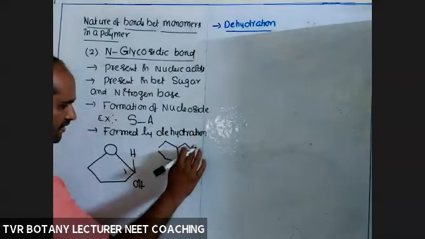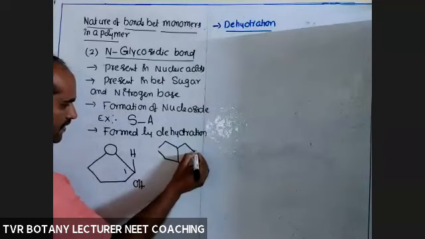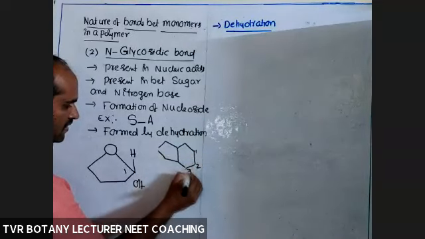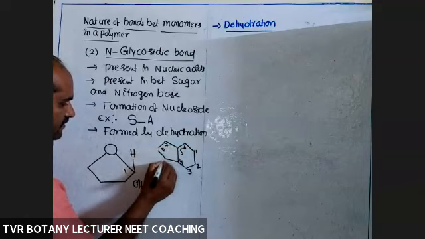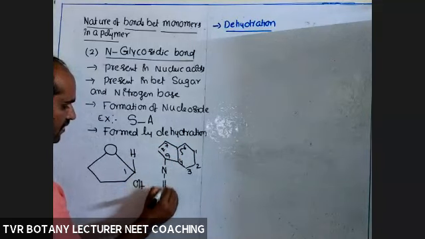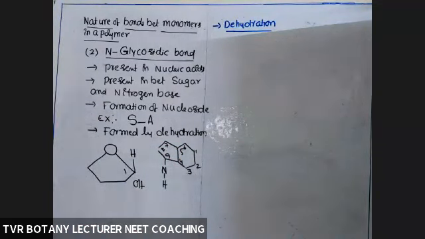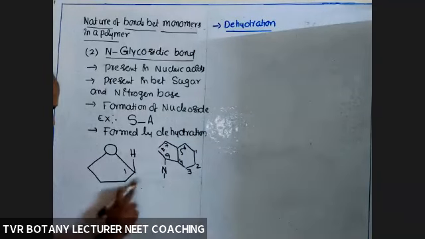Already I told you the numbering on that day. 1, 2, 3, 4, 5, 6, 7, 8. So the ninth one, nitrogen atom with one hydrogen. Okay, the OH and hydrogen atom, remove them.